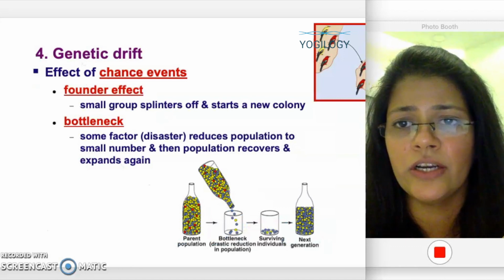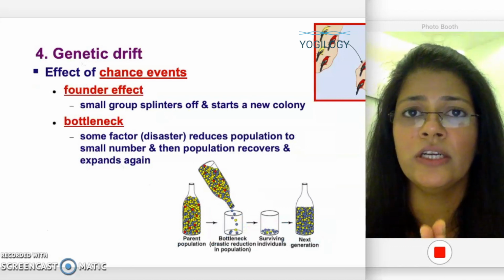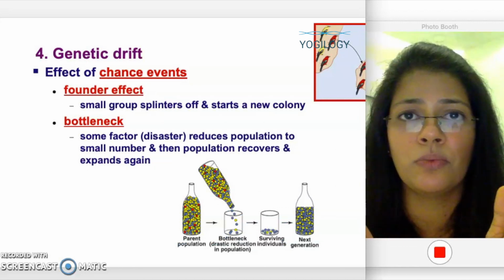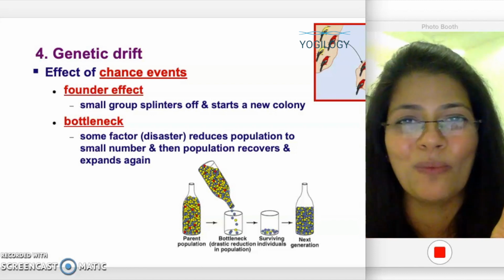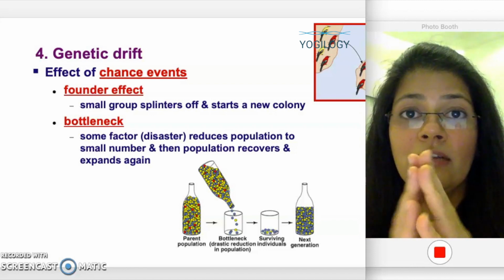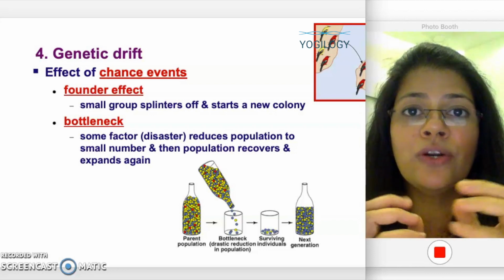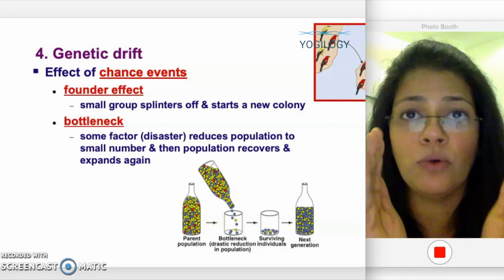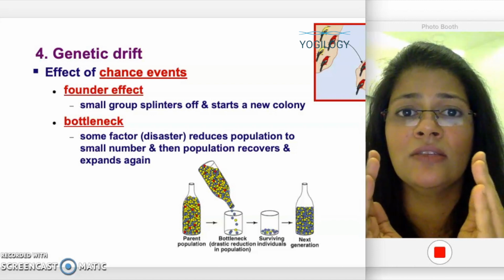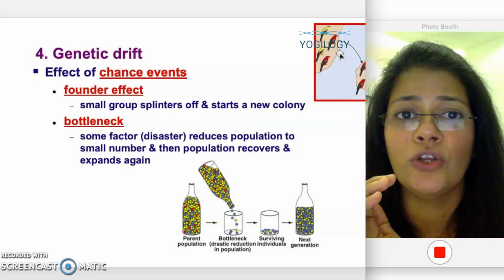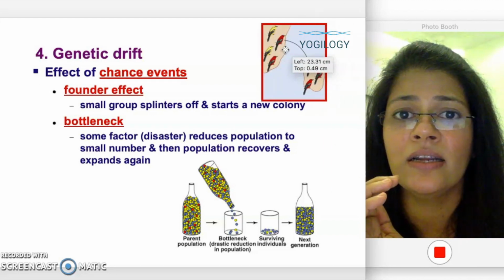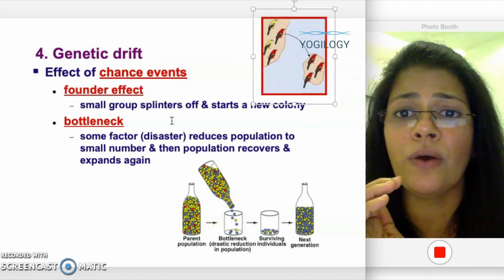So next is genetic drift. When we are talking about genetic drift, it applies to a smaller population. When a population is large, you cannot have genetic drift. But when the population becomes small, what are the reasons for that? One that is there is the founder's effect.